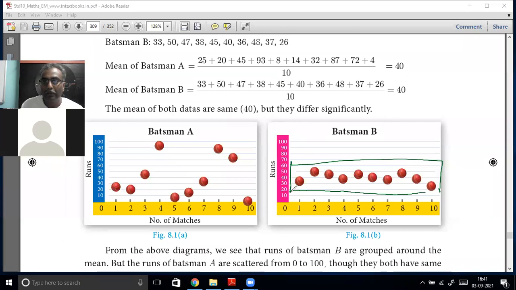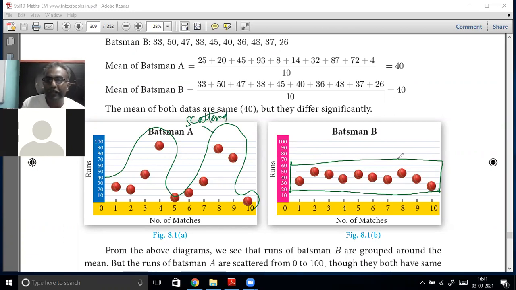Yes, sir. But this fellow is going like that, going up and down. This is very scattered. This is very homogeneous. Very close, very unscattered, almost similar. Homogeneous means similar.